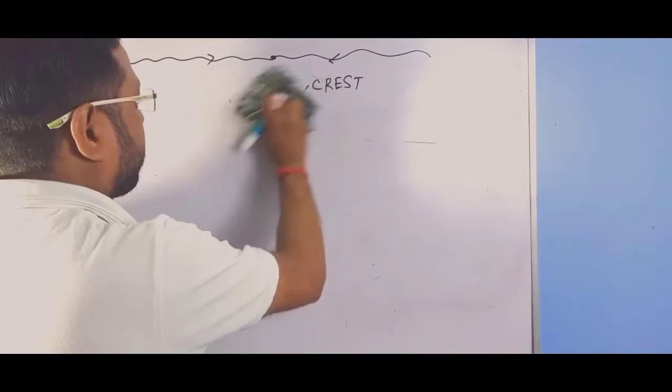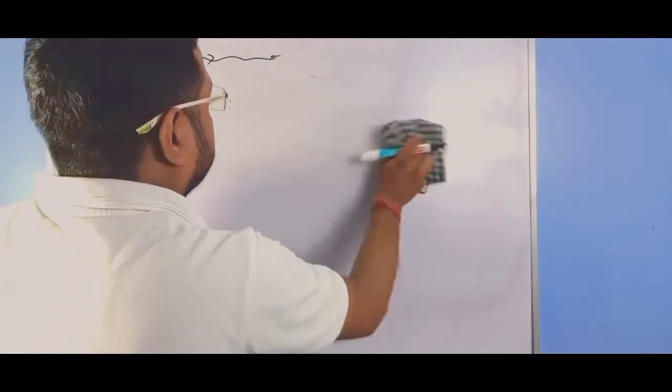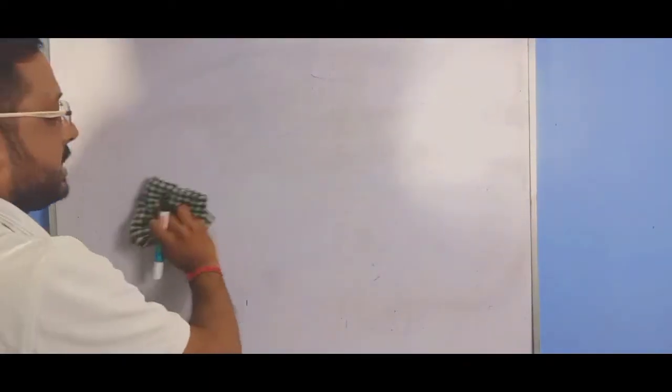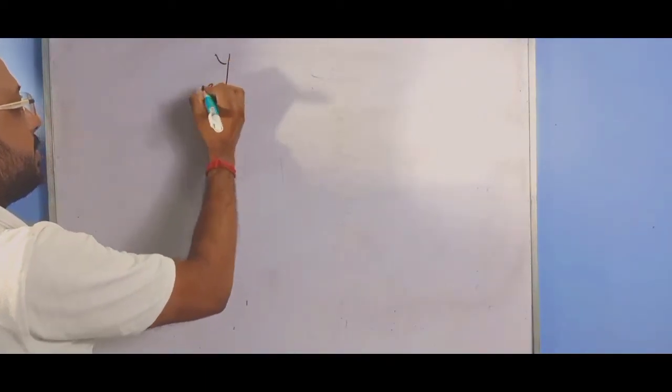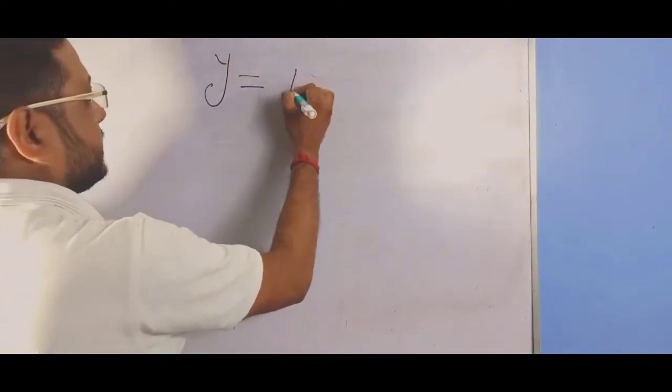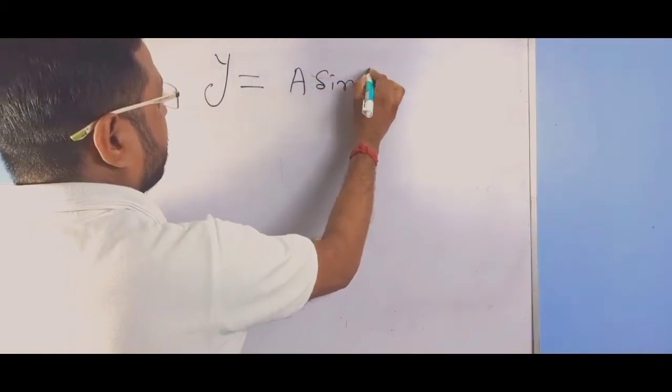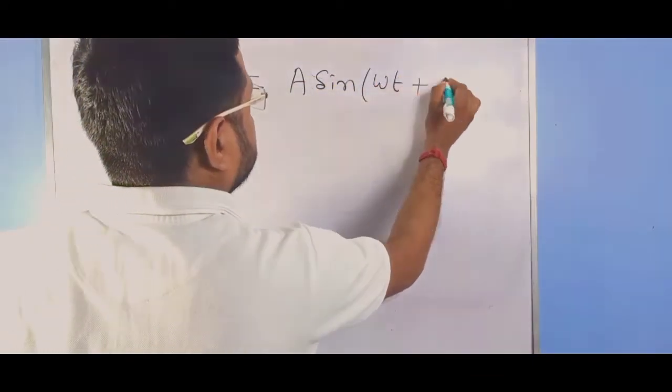So this is the principle of superposition. Now if we take the general equation of a simple harmonic wave, this is y equals A sin(omega t plus phi).